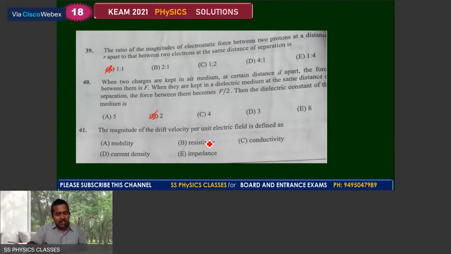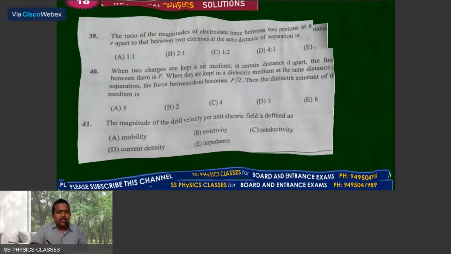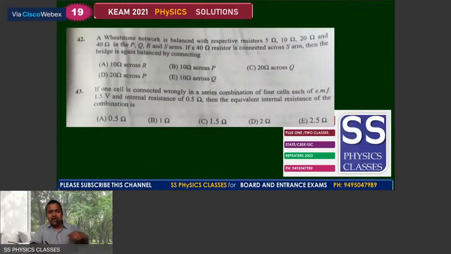Number 41, the magnitude of the drift velocity acquired per unit electric field, that is what is called the mobility. And we can move with the question number 42. A Wheatstone network is balanced with the respective resistors 5 ohm, 10 ohm, 20 ohm, and 40 ohm in the P, Q, R, and S arms. If a 40 ohm resistor is connected across the S, then the bridge is again balanced by connecting.